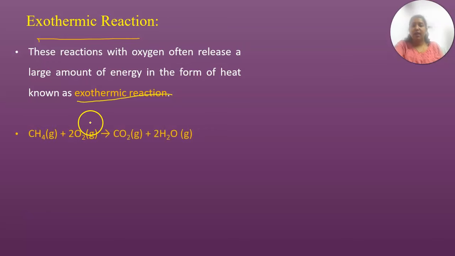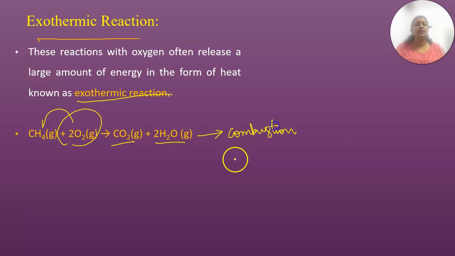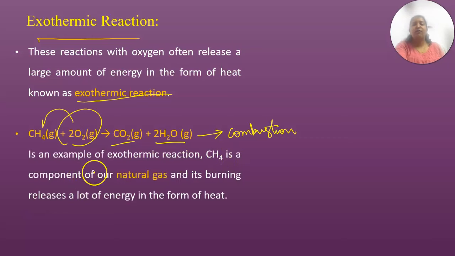So here what happens? Oxygen is combining with methane. As I already said, when oxygen combines with any hydrocarbon, it releases carbon dioxide and water. This reaction we call combustion. It is an example of an exothermic reaction, where methane is a component of natural gas.